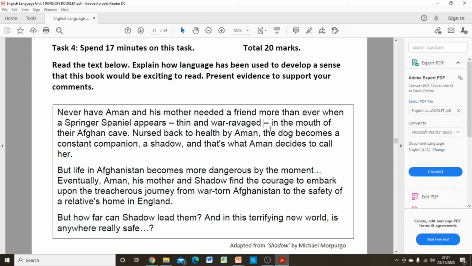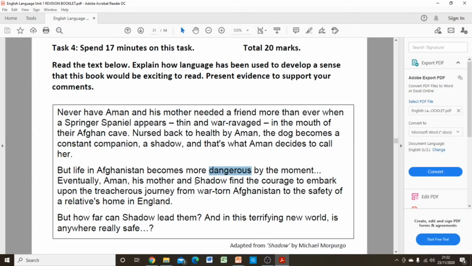Nursed back to health by Aman, the dog becomes a constant companion. So here the word constant is an adjective, and beside the word companion, the noun, we have alliteration, a shadow. What's important here, which you've probably already guessed, is that Shadow is the name of the character. That's what Aman decides to call her. But it also gives us a bit of a personality trait as well. So it's the title character and also a character trait. But life in Afghanistan becomes more dangerous by the moment. So dangerous here is an adjective, so we're getting a sense that it's becoming more dangerous.